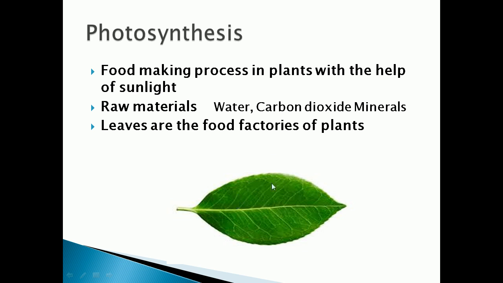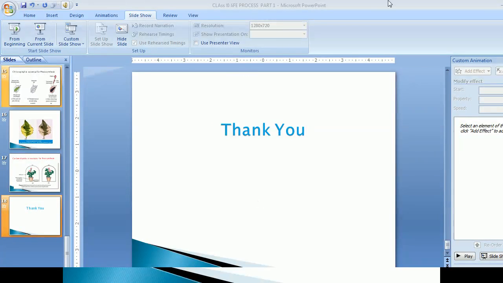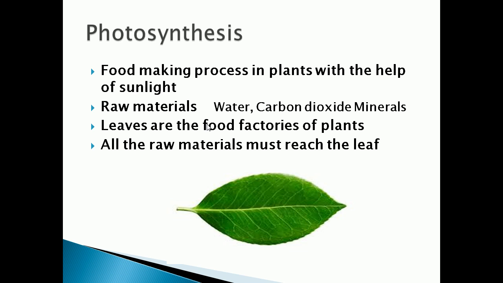Because factory means where products are prepared, for example a biscuit factory or a milk factory, where the production of the product takes place. Here in plants, they prepare the food in the leaf. So the leaves are the food factories of the plant. All the raw materials needed for photosynthesis have to reach the leaf.